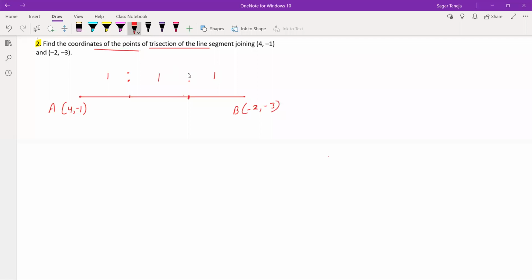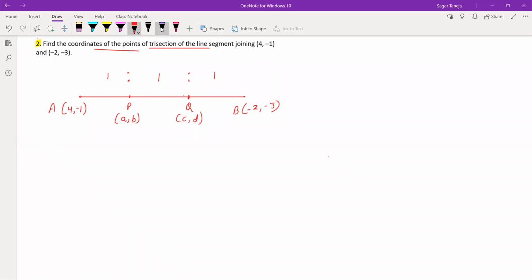Whenever it says a point is dividing into 2 equal parts, then it is 1 is to 1. Here it is saying that there is a trisection. Trisection means to divide into 3 equal parts. Fine. Now let these points be P and Q, and let the coordinates be A comma B and C comma D.